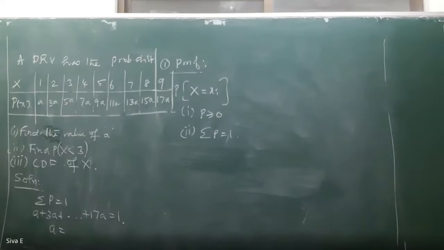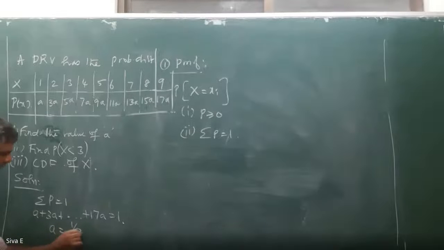What is the value of a? Is it 1 by 81? 1 by 81, yes.